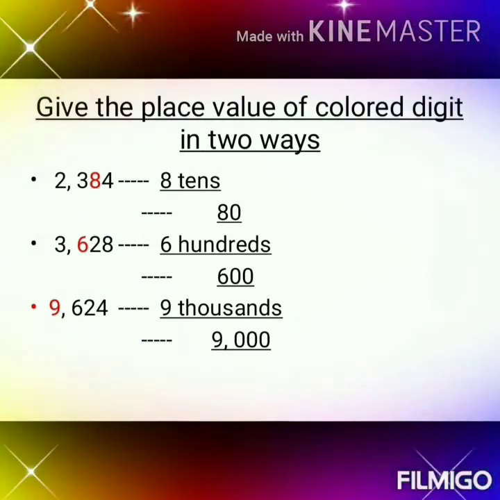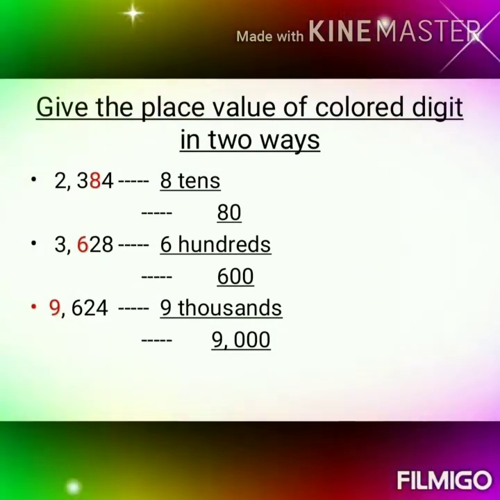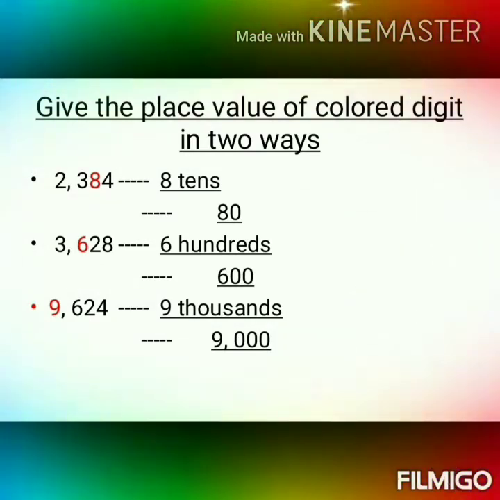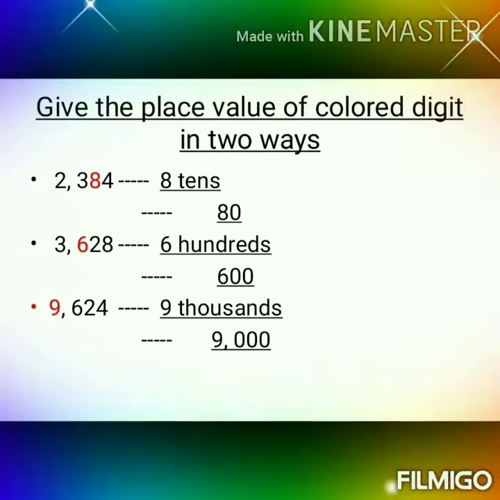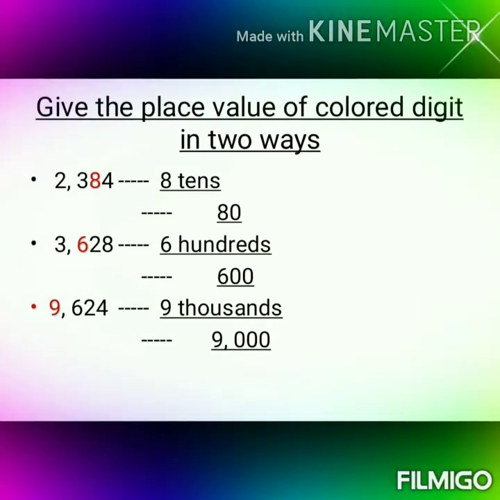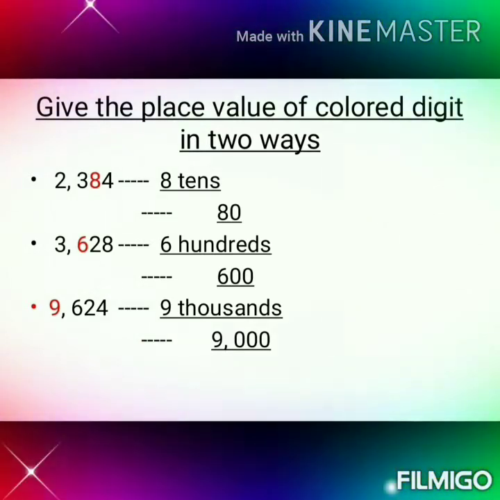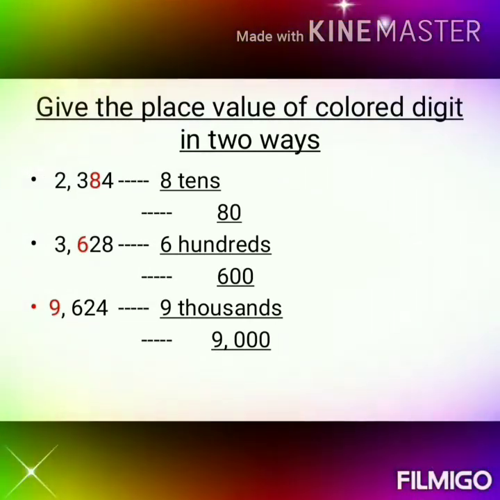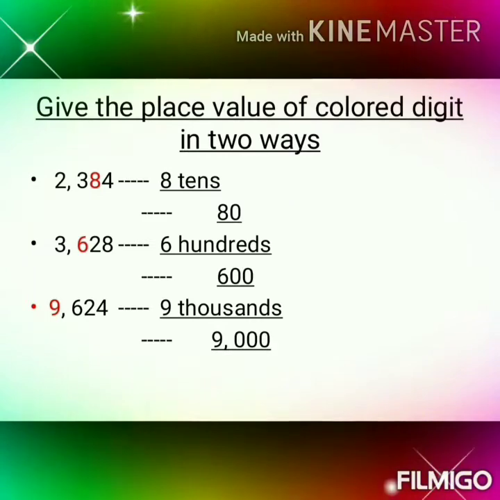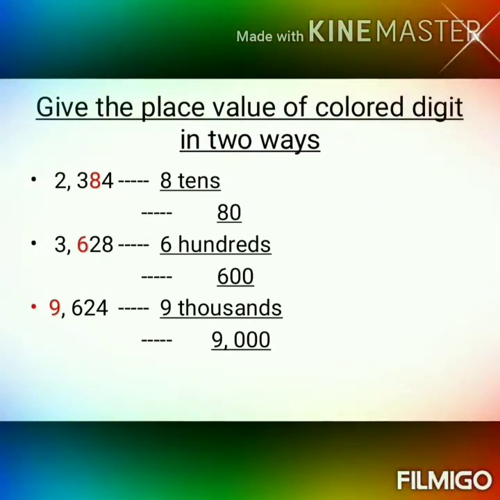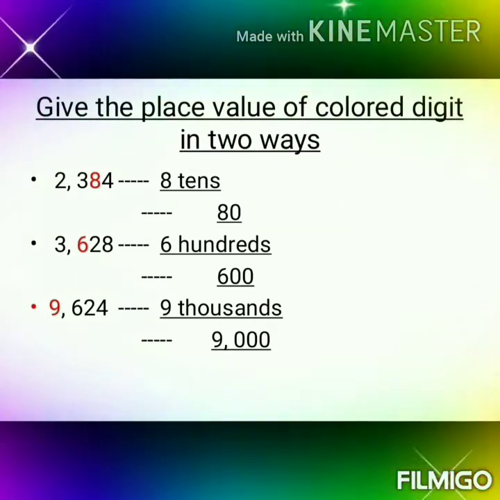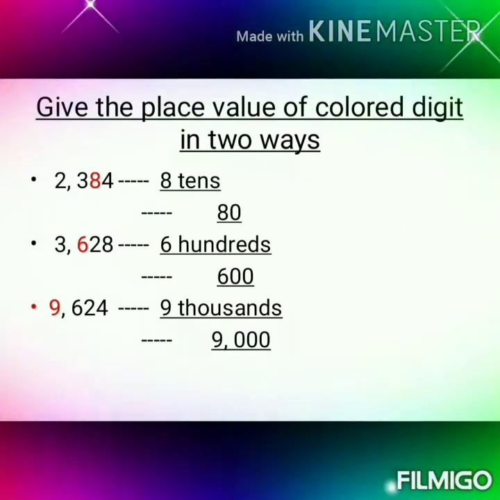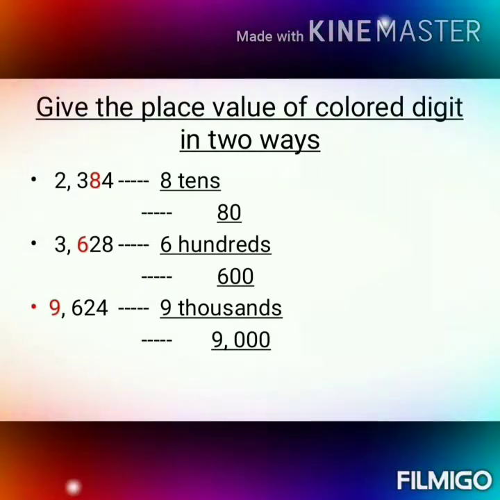Coming to the second question, 3628. Here the number 6 is in a different color. So in the first method, you take and write the number 6, and next to that you write which place 6 is in. Here 6 is in the hundreds place, so I'm writing 6 hundreds. In the second method, whatever you have written in the first method, just take and write that as a number. 600. How will you write the number? 600.